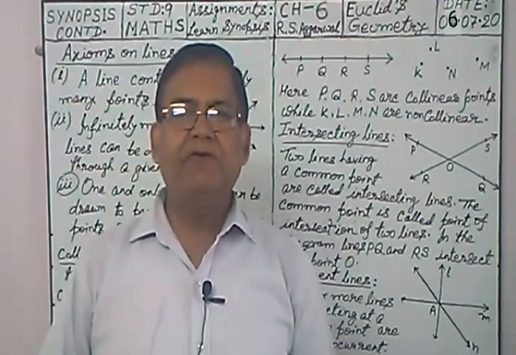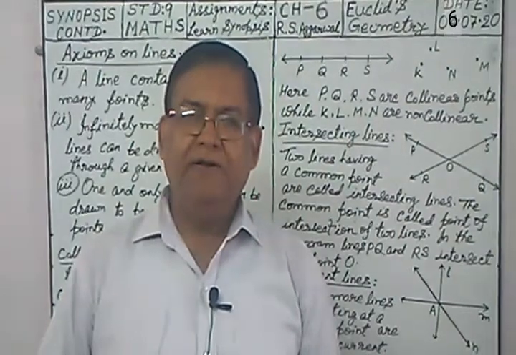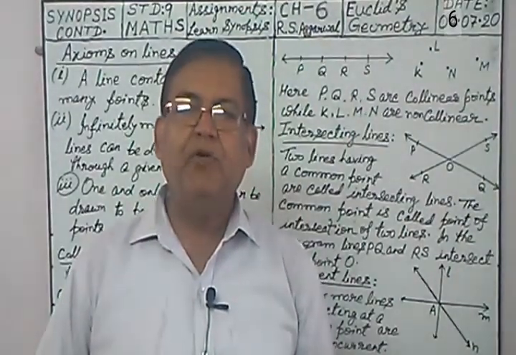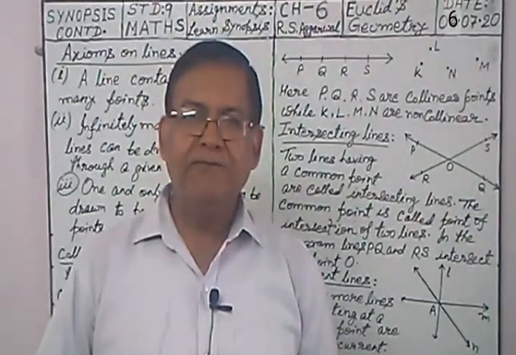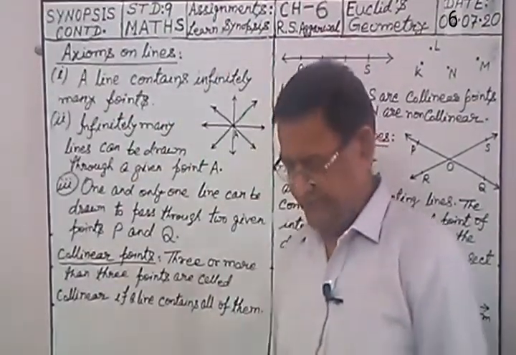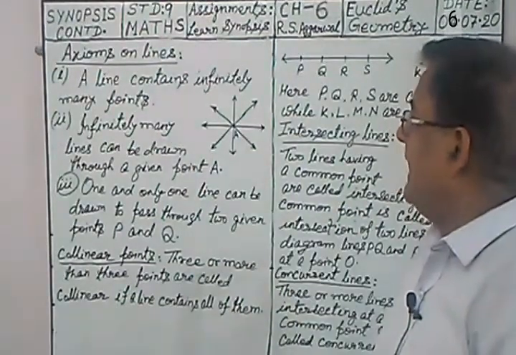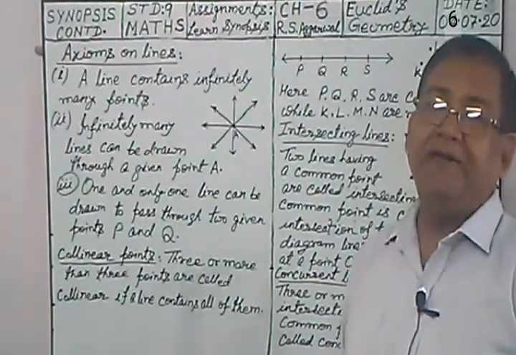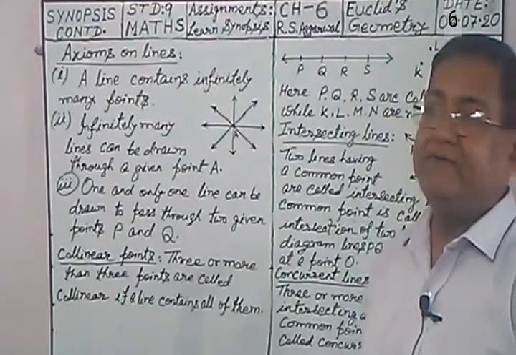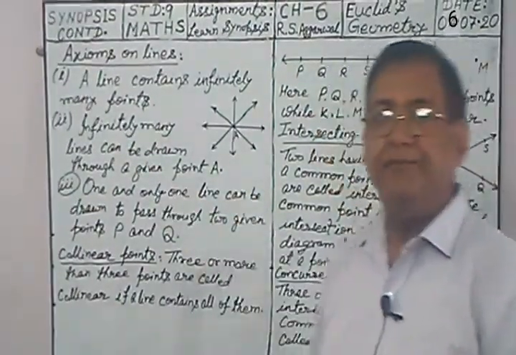In the continuation of doing Euclid's geometry, today again we will learn some more definitions, new terms. Let us see what those are. Today we will learn about the axioms on lines. What are those axioms related to lines? So here is the first axiom.